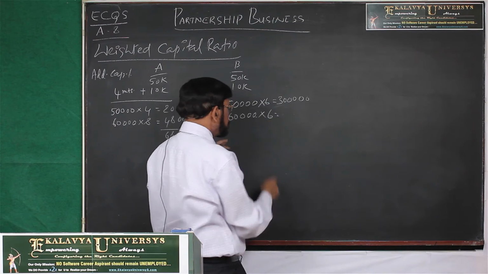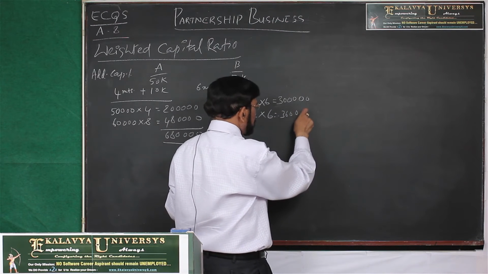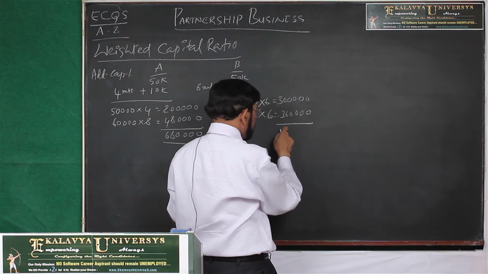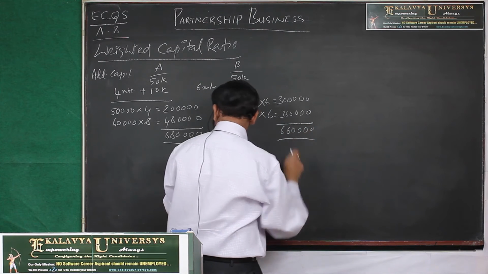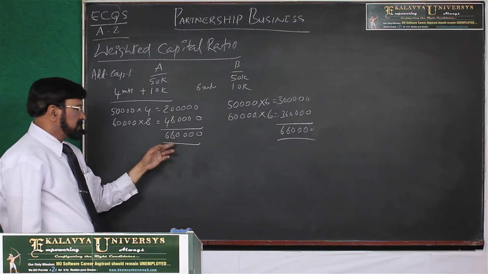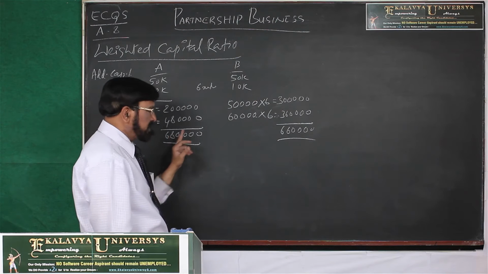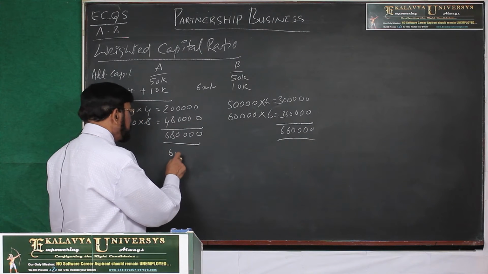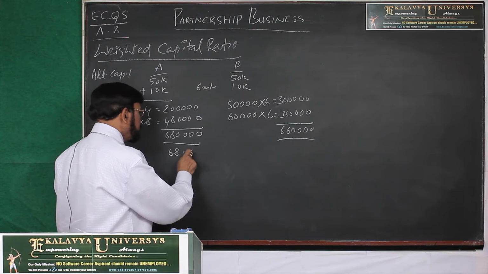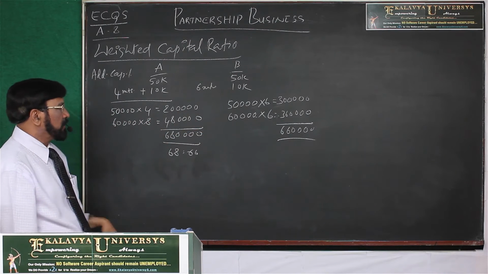How long did he retain 60,000? 6 months, 3,60,000. Then the sum is 6,60,000. Now, 6,80,000 and 6,60,000. So the ratio is 68:66. We have to share the profits in this ratio.